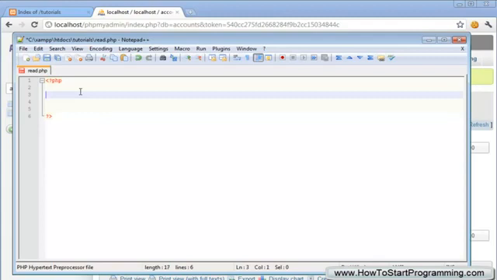But the first thing you need to do is store a variable as this is going to be the connection variable. As always, we'll call this accounts, and then that's going to equal mysql_connect, and we have our brackets, and inside of our brackets we have our host, our username and our password.